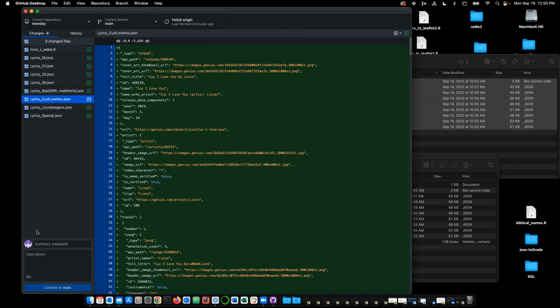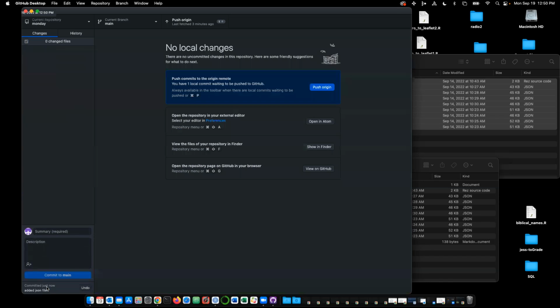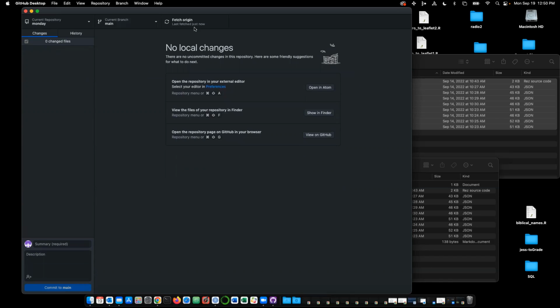The verb that I was just introducing is commit. So the idea here is I have to commit these files to our repository, and then I can push them. Every time you add a commit, you have to summarize it. So I'm going to say added JSON files, and then commit to main. Okay, so what's happened is I have two versions of this project, right? There's one online and there's one local. I've done all these changes locally, and now I need to push them to our repo online. So let me click this guy. You can see it working.